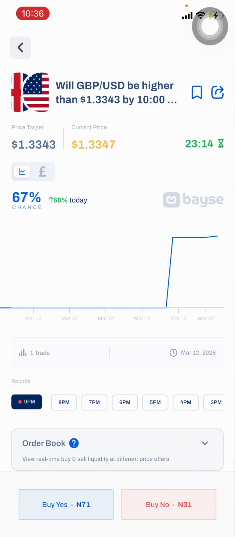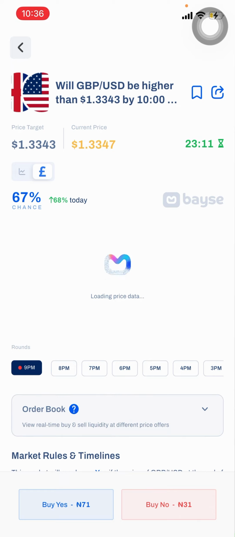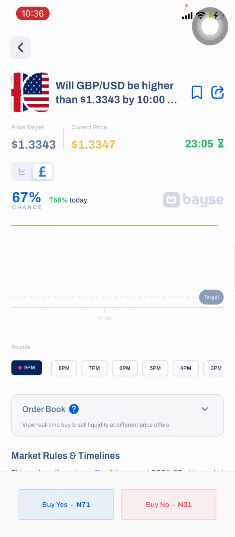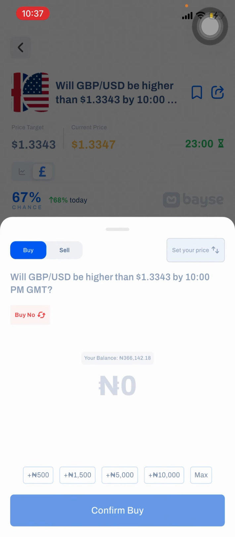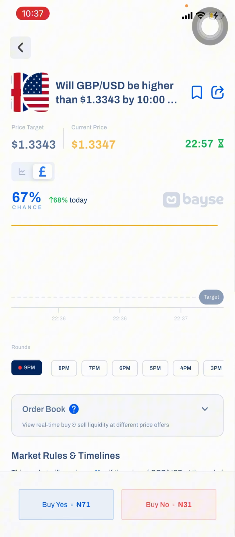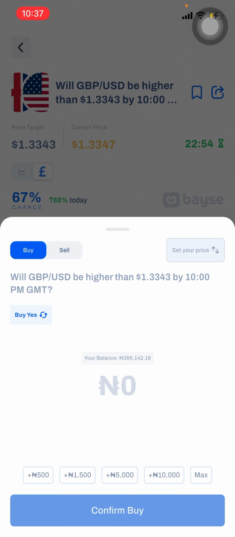And it's just very, very simple. It simply means that if you believe the price of GBP USD will be higher than this, you trade yes. And if you believe it's not going to be higher, you trade no. So let's assume I believe it's going to be higher. I will just buy yes.